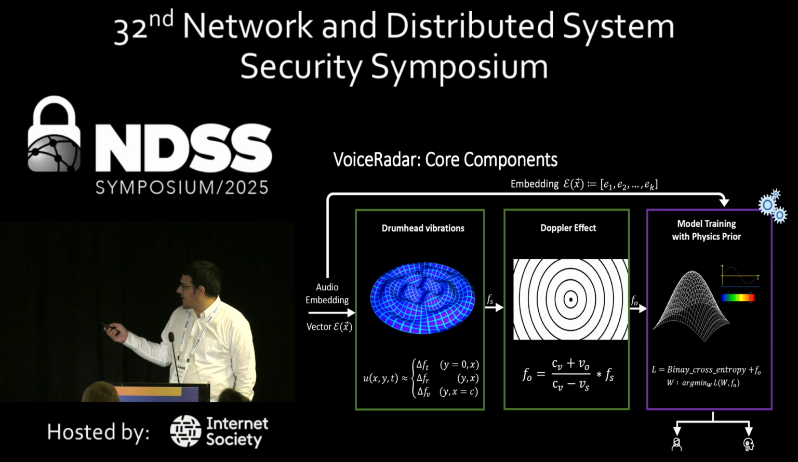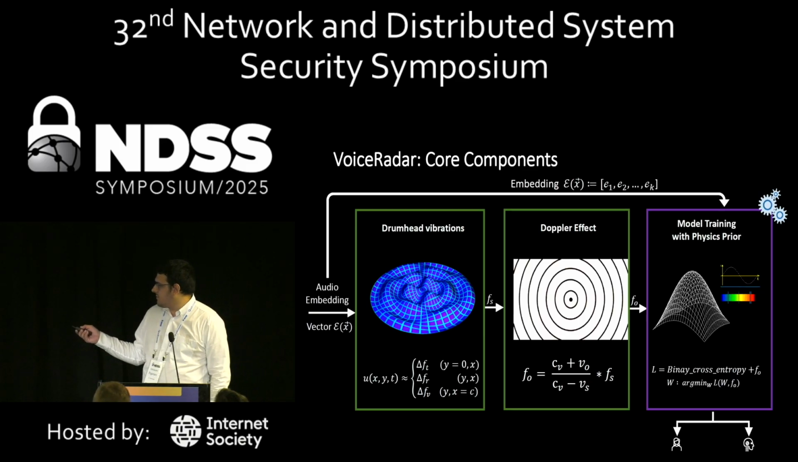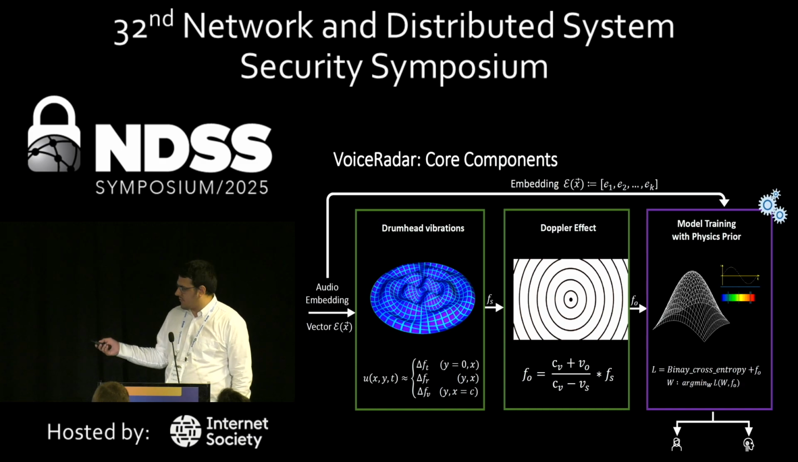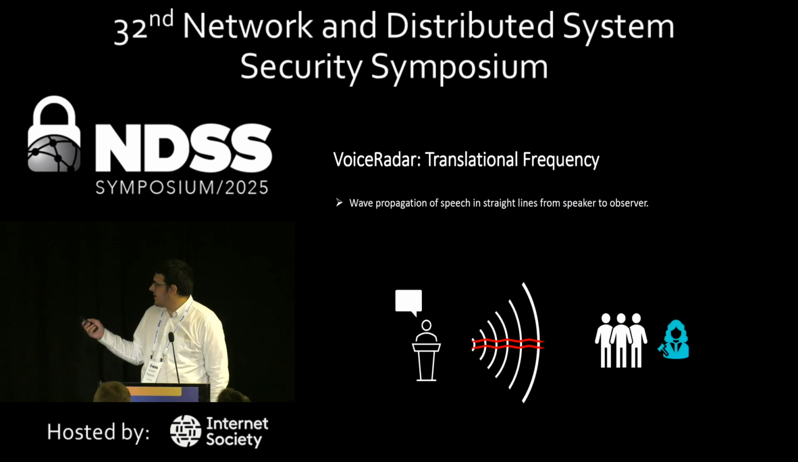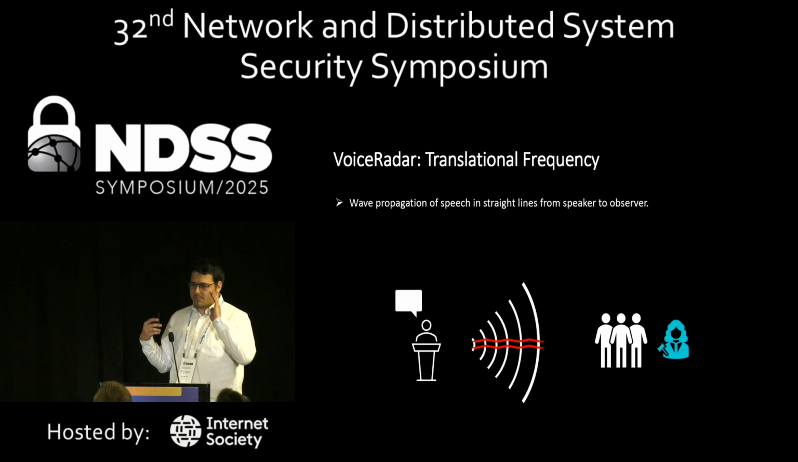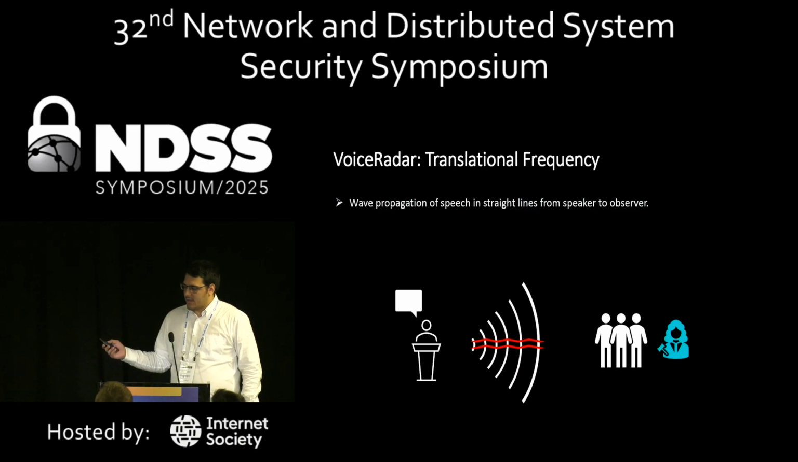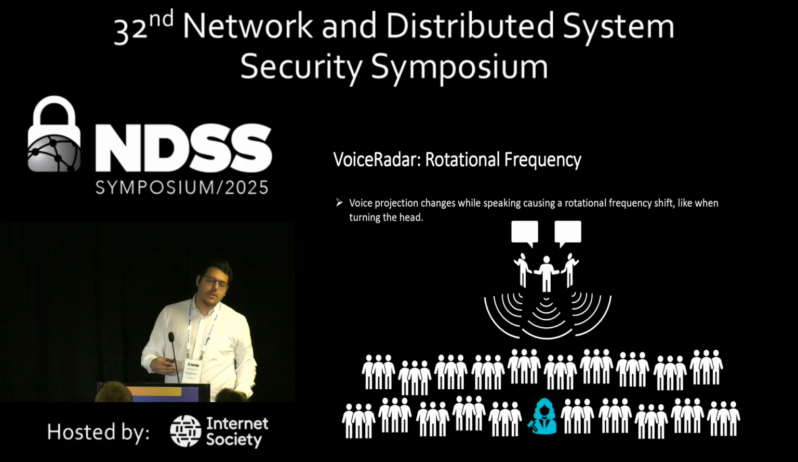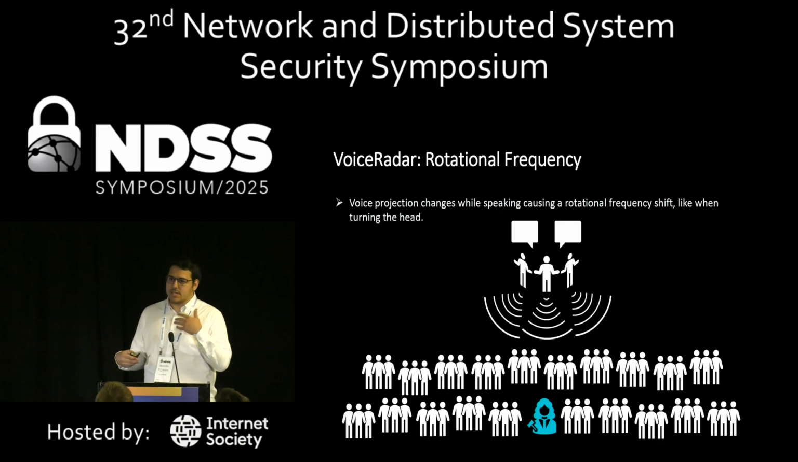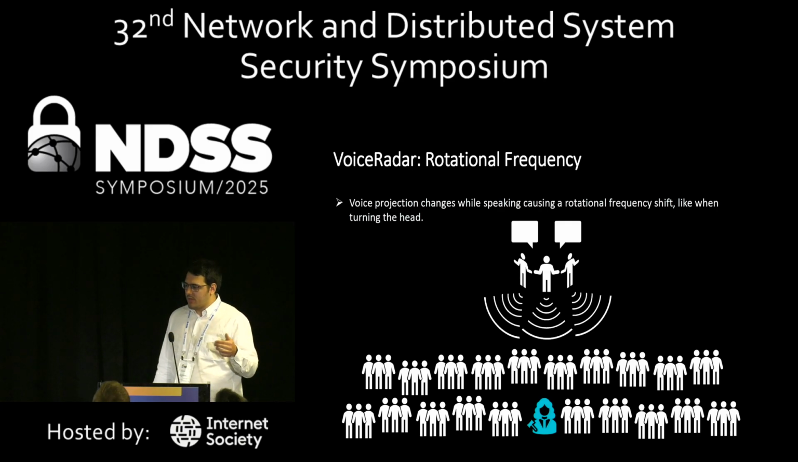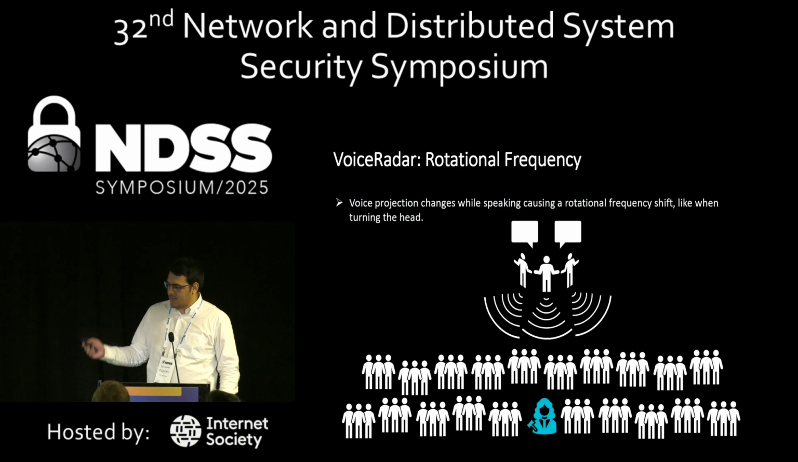So as you can see, the drumhead vibration is composed of three main frequencies. What are these three main frequencies? Those are the translational frequency, that is a simple straight line between me, the speaker, and you, the observer. There is the rotational frequency. So for example, when I'm speaking right now, I could move my hand. When I'm singing, I could move my head. And also the way in which my wave path moves causes a rotational frequency shift, like when turning my head.